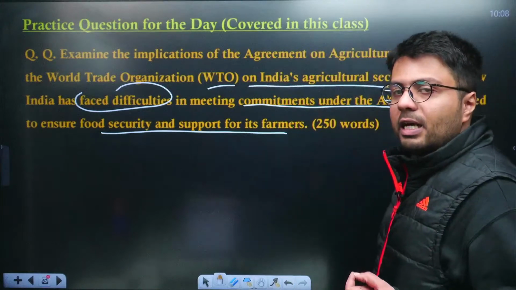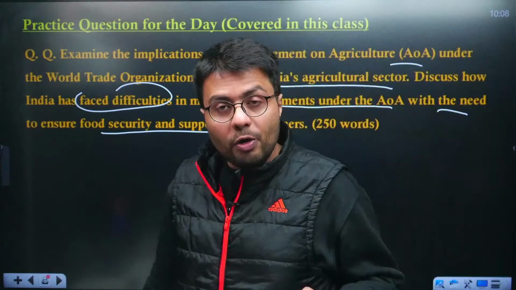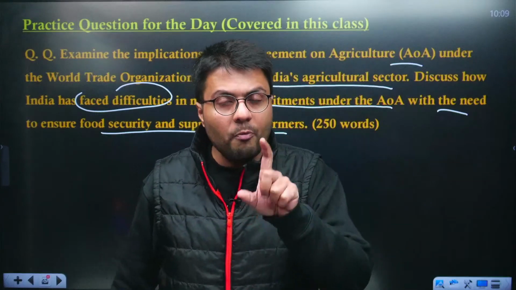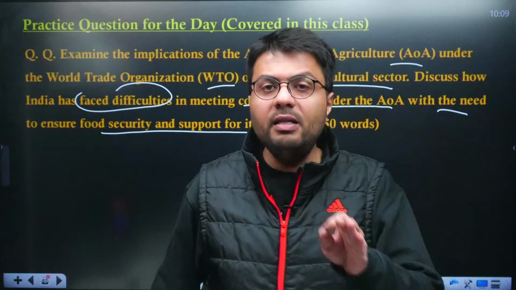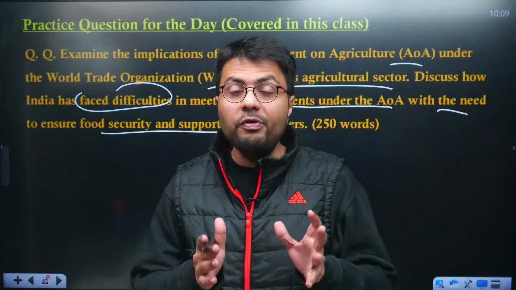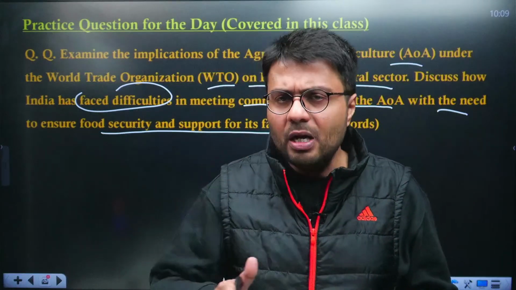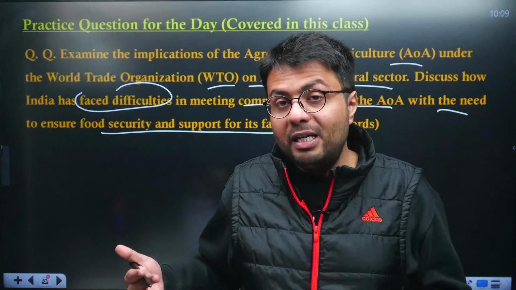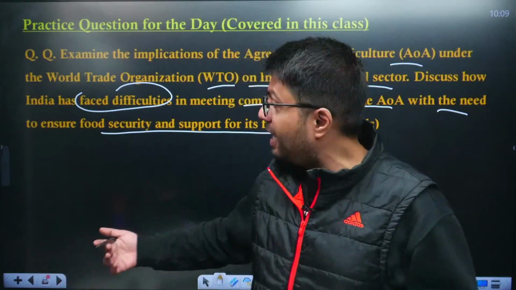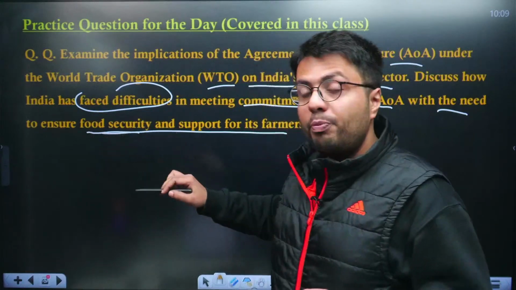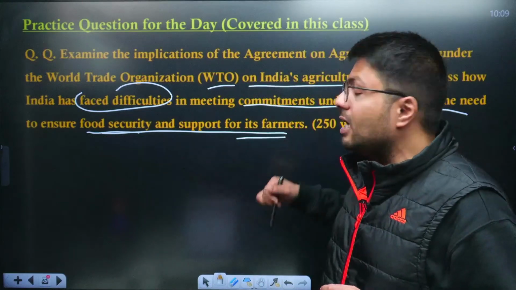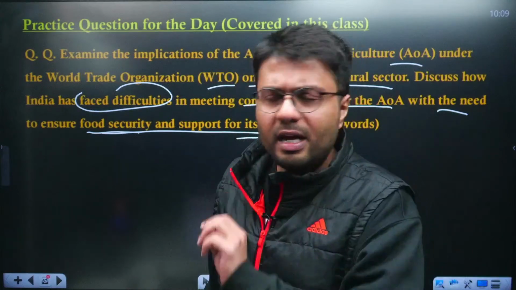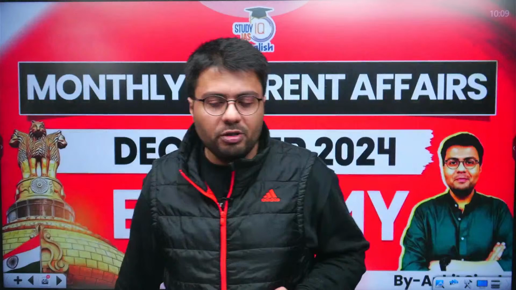So this question will be solved before the end of today's session, as this requires discussion of what the obligations are on countries like India under the Agreement on Agriculture, which is a part of the World Trade Organization. And such an agreement restricts India's ability to provide subsidies, which you naturally understand has implications on the ability to provide food security and ensure monetary support to farmers. So we'll discuss in detail what the Agreement on Agriculture is all about.